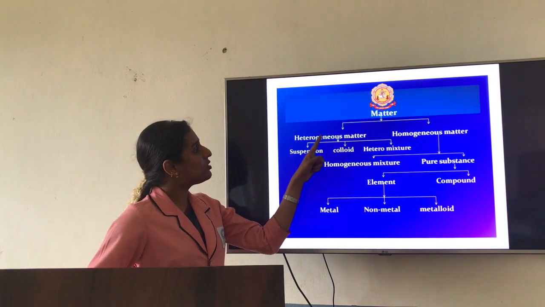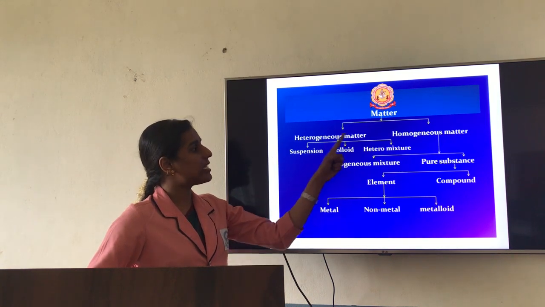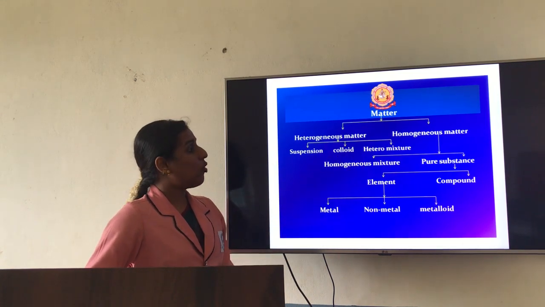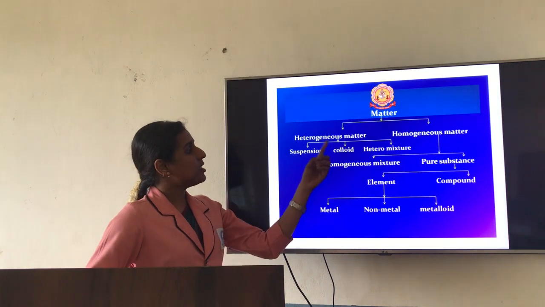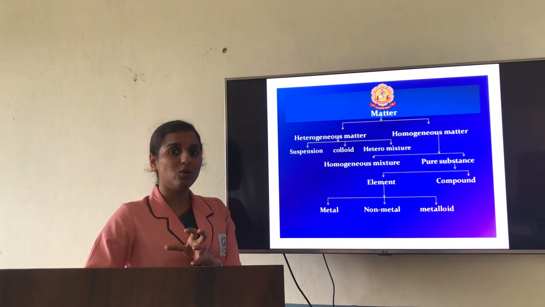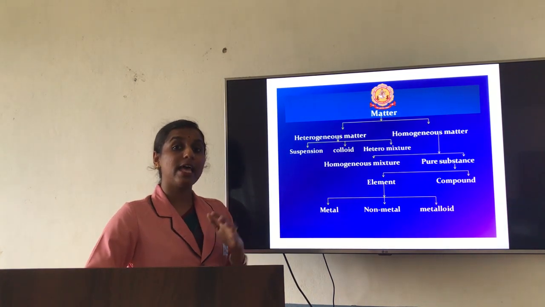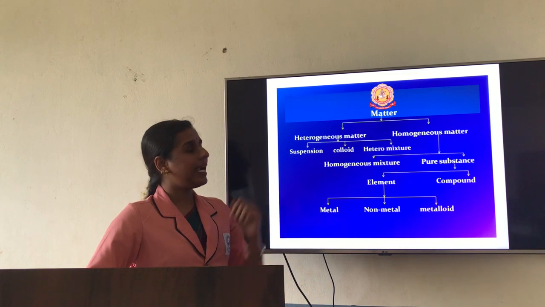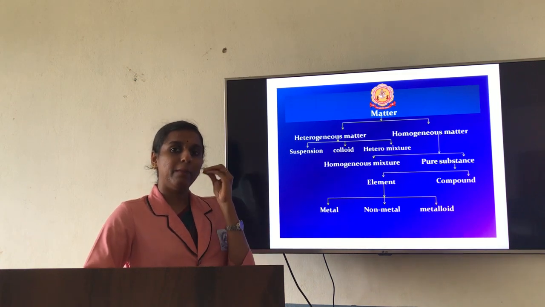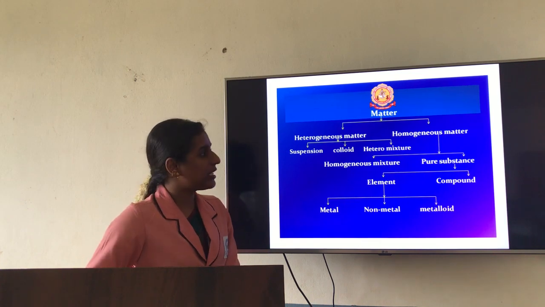So again heterogeneous matter has been divided as suspension, colloid as well as hetero mixture. Now based on the size of the particle, colloids will have a size between 1 nanometer to 100 nanometer. Suspension will have a size above 100 nanometer, and hetero mixture will be a little bigger in size so that it will be able to separate by any of the physical methods.